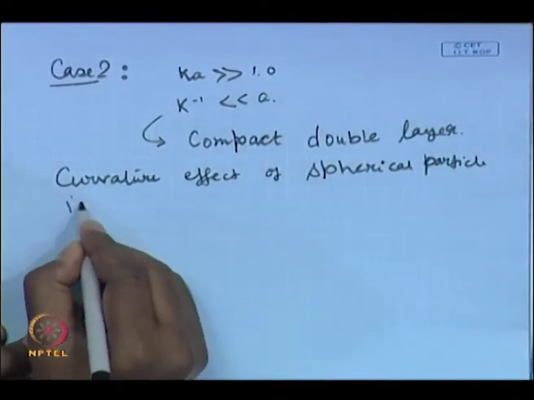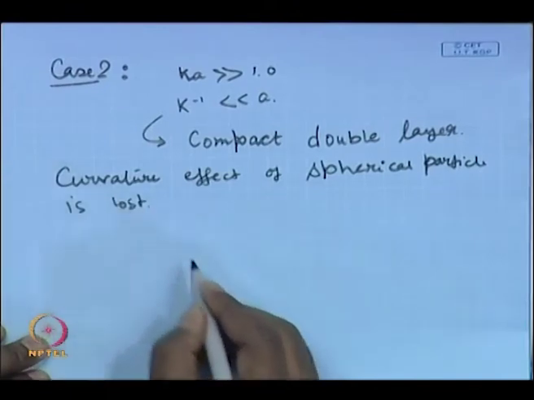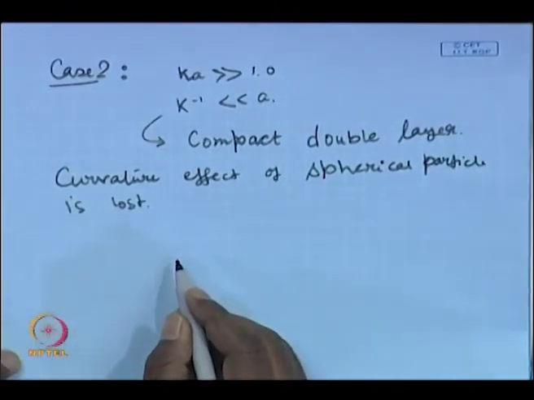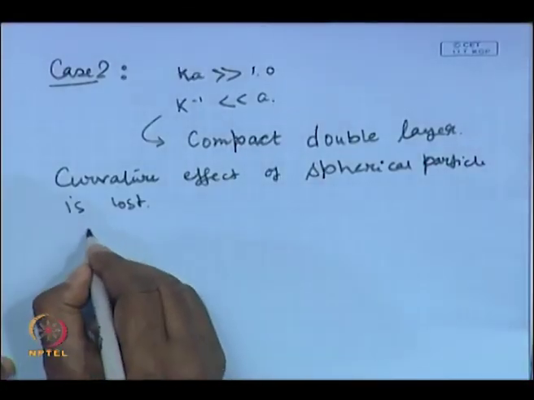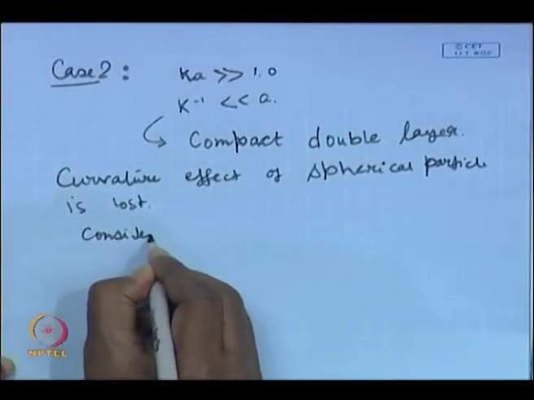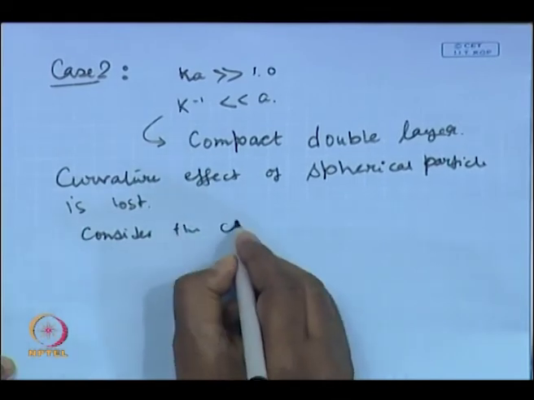How will the curvature of the spherical particle be lost? Since you are talking about a compact double layer, you are standing very close to the sphere. As we have discussed earlier, if you stand very close to a very big football, you will see the curved surface as a flat surface. So, we can consider the charges as a continuum.